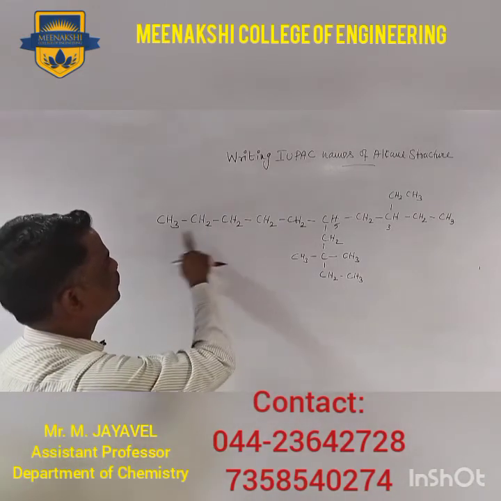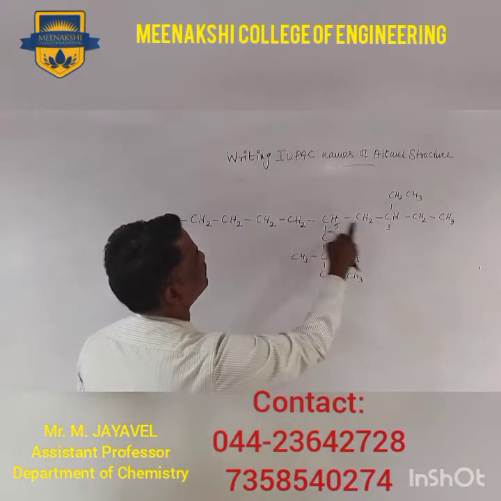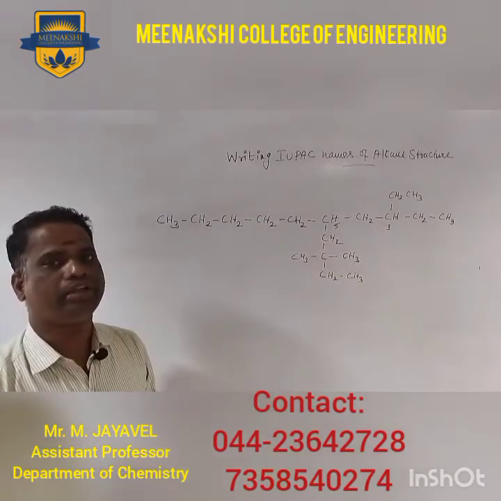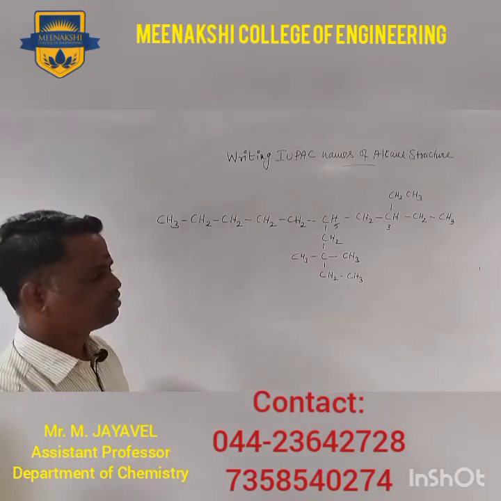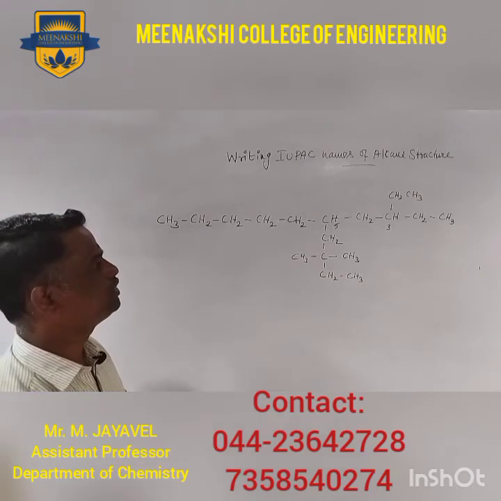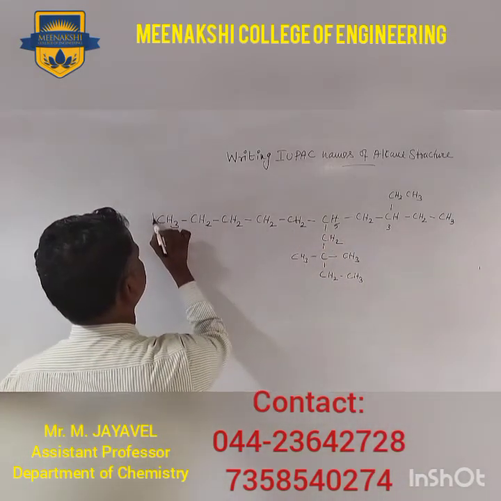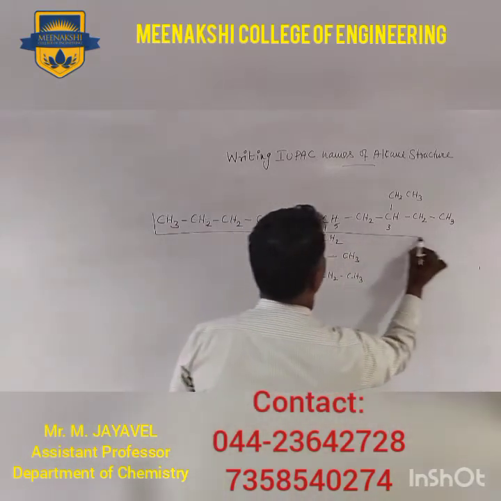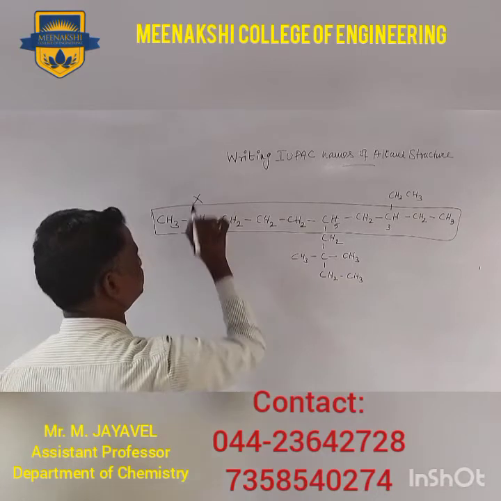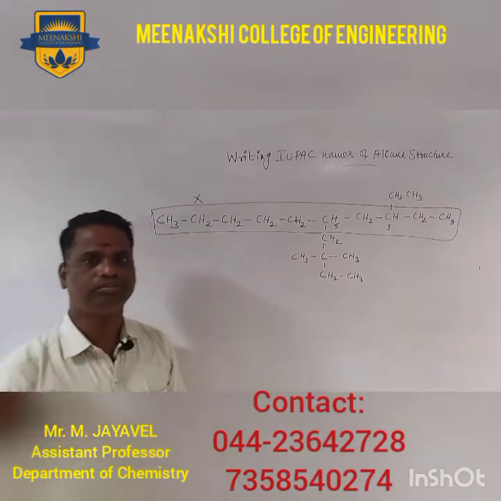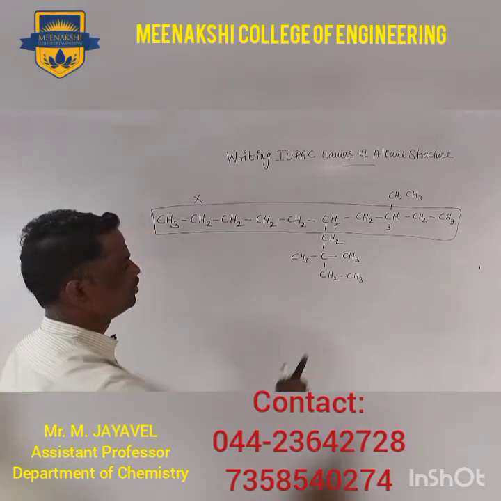Or you can start from here: 1, 2, 3, 4, 5, 6, 7, 8, so 6 and 8. The priority will be least. So 3 and 5. If you choose this as the parent chain, this is wrong. You can see here there is another way.